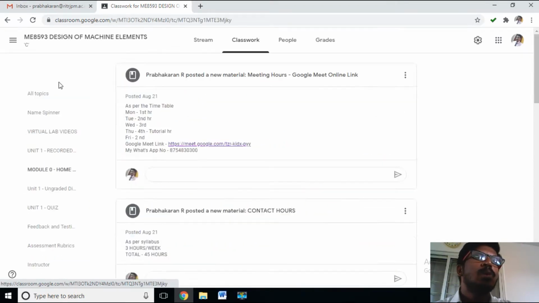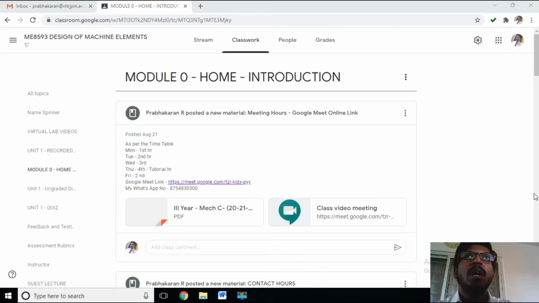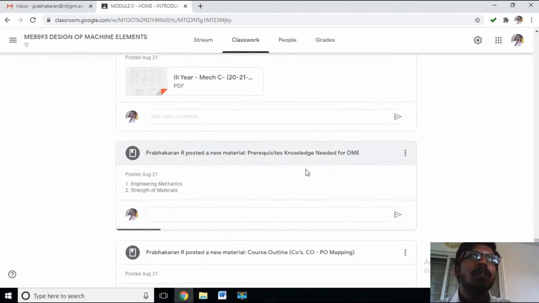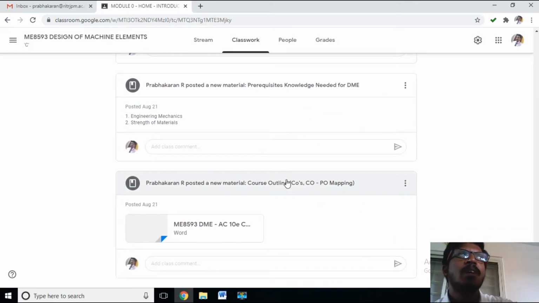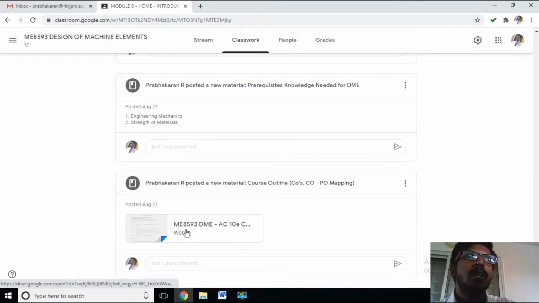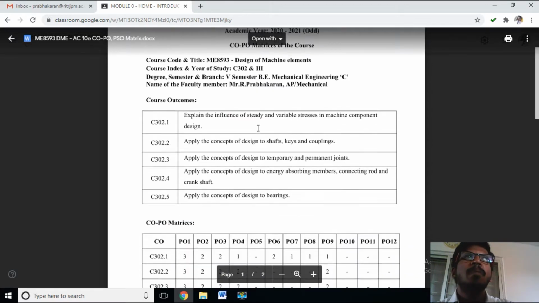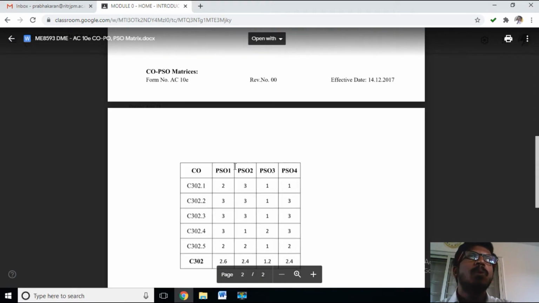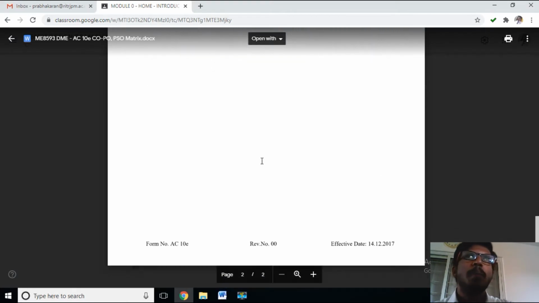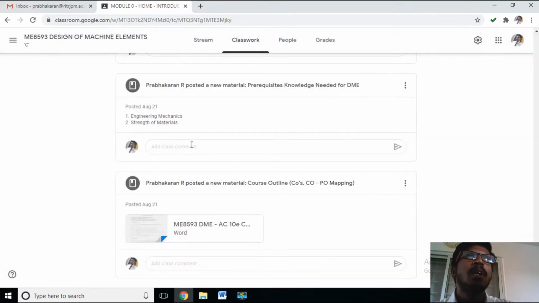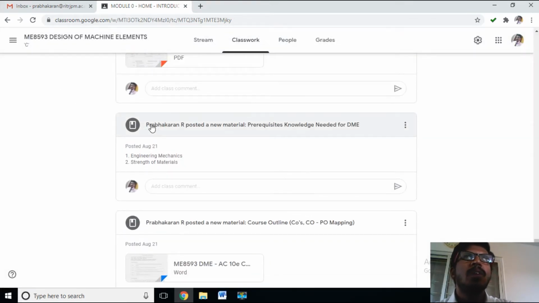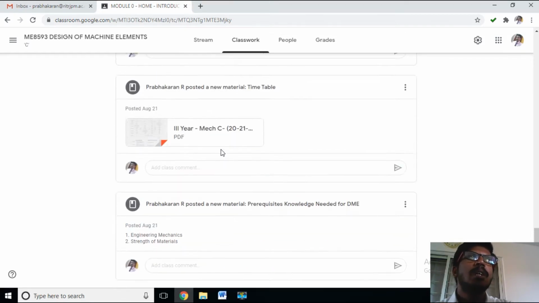So this is module 0. In this module I have all the things regarding the course. First, I have added the course outline, which defines the course outcomes and the CO-PO and CO-PSO mappings. Second, I have added the prerequisite knowledge, which needs mechanics and strength of materials.